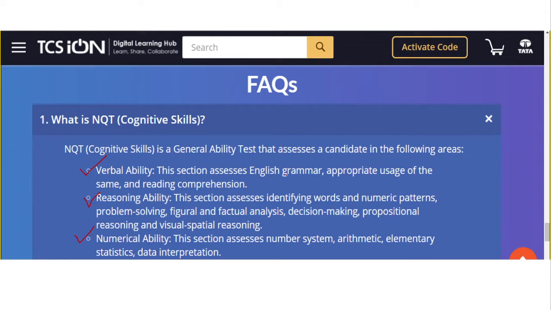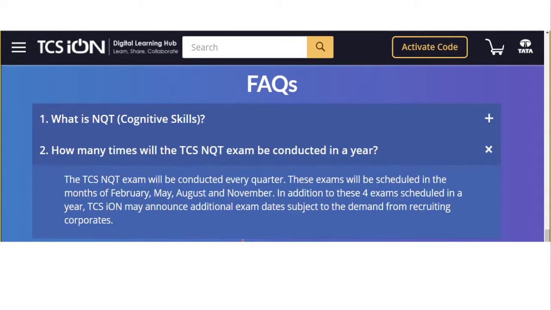In the verbal ability they have mentioned English grammar, appropriate usage of the same, grammar and reading comprehension and all. In the reasoning ability, the section covers identifying words, numeric patterns, problem solving and figural factual analysis, decision making, then propositional reasoning, visual spatial reasoning. And in the numerical ability, the sections assess the number system, arithmetic, elementary statistics, and data interpretation.